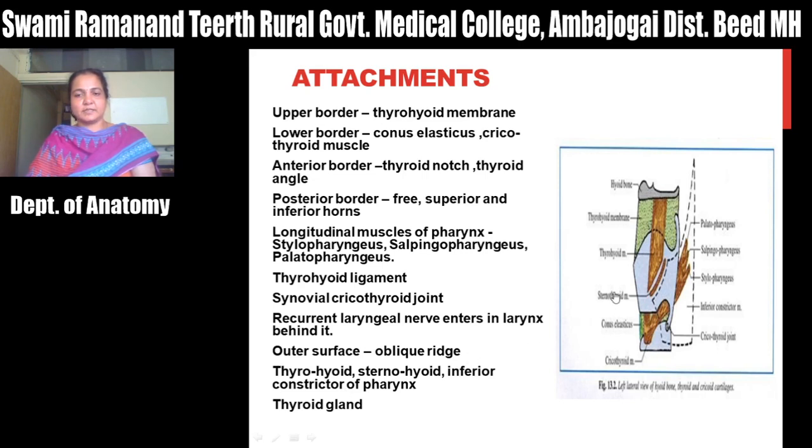Then the outer surface is also related to the apex of the thyroid gland or thyroid lobule. This thyroid gland extends up to this oblique ridge. It is sandwiched between the sternothyroid and the thyropharyngeal part of the inferior constrictor. So these are the attachments of the borders and the outer surface of the thyroid cartilage.